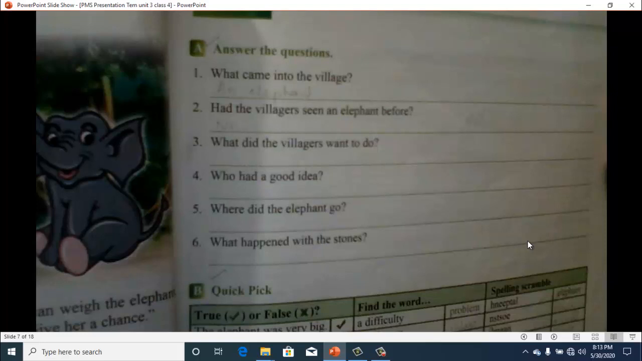What did the villagers want to do? So you have to write the answer in this line. Who had a good idea? Again you have to write the answer. Question number 5. Where did the elephant go? 6. What happened with the stones? So you all have to write the answers in these lines in your book.